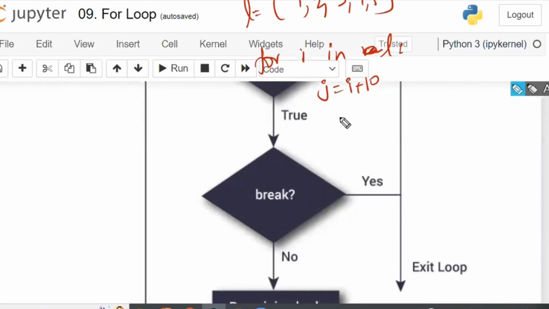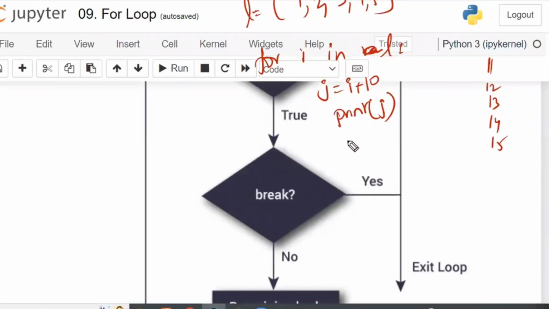If I keep the same thing inside the loop, what happens is it is going to give me the j value every time: 11, 12, 13, 14, 15. Output is 11, 12, 13, 14 and 15. Now whenever the condition of 13 is satisfied, I have to stop. I no need to check for 14 and 15. My condition is if the j value is equal to 13, stop the loop immediately.